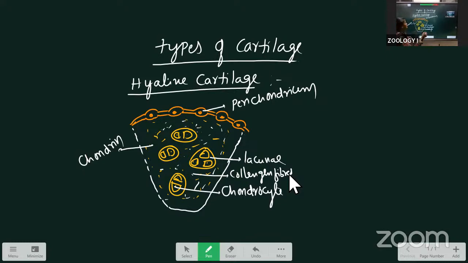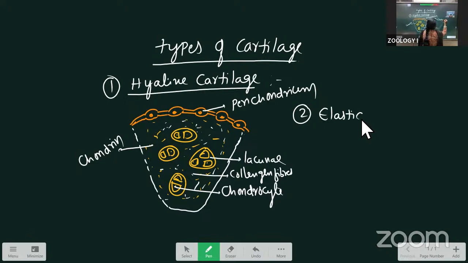The second type is called elastic cartilage. In this, the elastin fibers are there along with the collagen fibers.